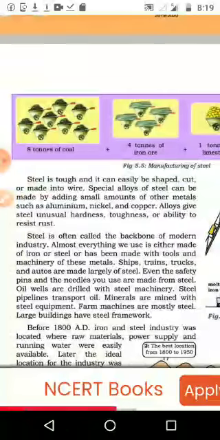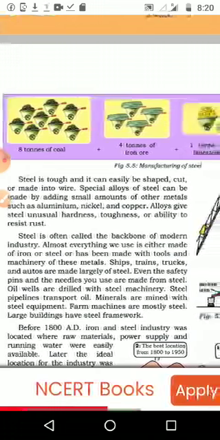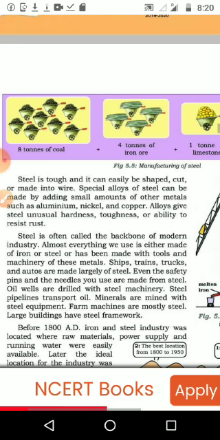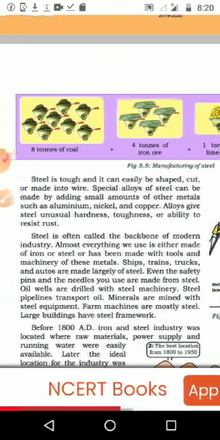Especially alloy of steel can be made by adding small amounts of other metals such as aluminum, nickel and copper. And how are we doing all these things? If we take the purified steel and add aluminum or nickel, copper, then what will happen? It will become stronger. Alloys give steel unusual hardness, toughness and ability to resist rust.